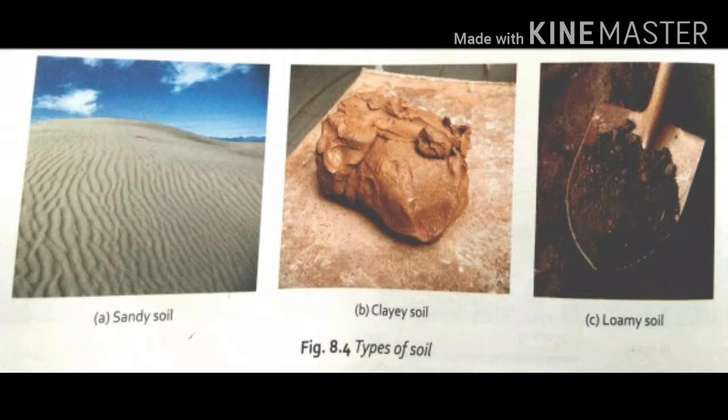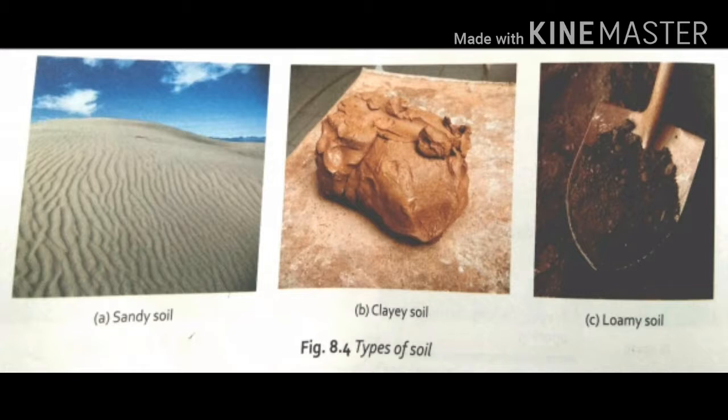Sand, silt, and clay are different in size and have different properties. Depending on the properties of these particles, these are the particles of soil.